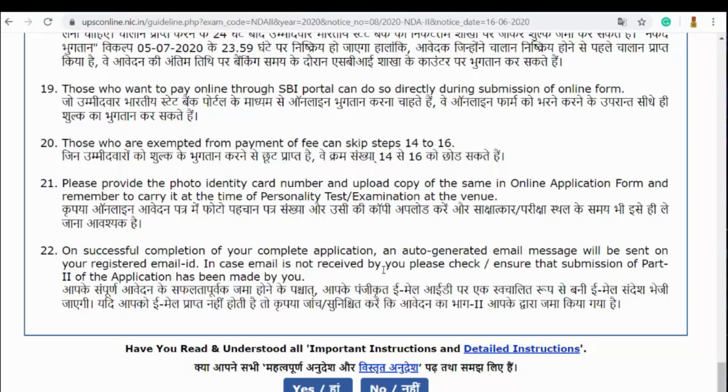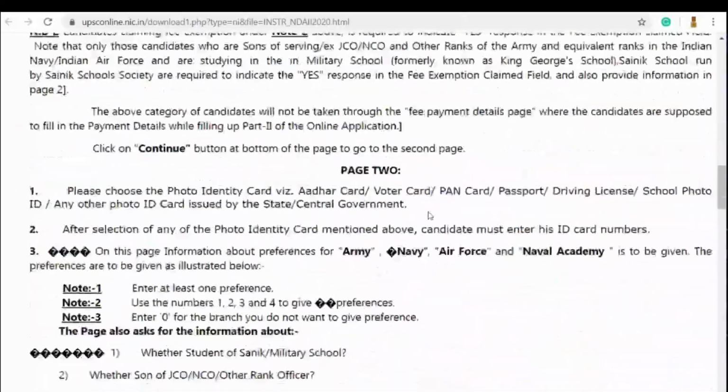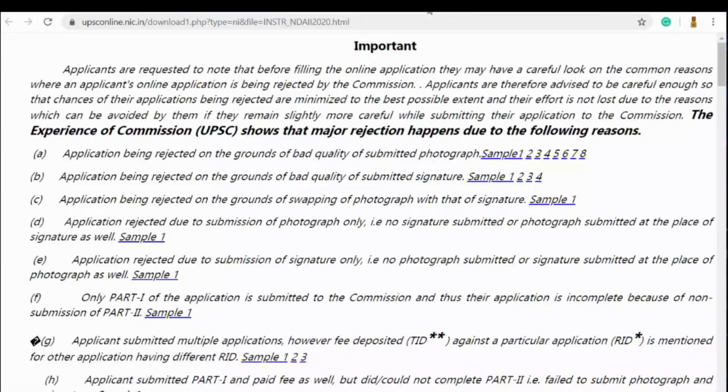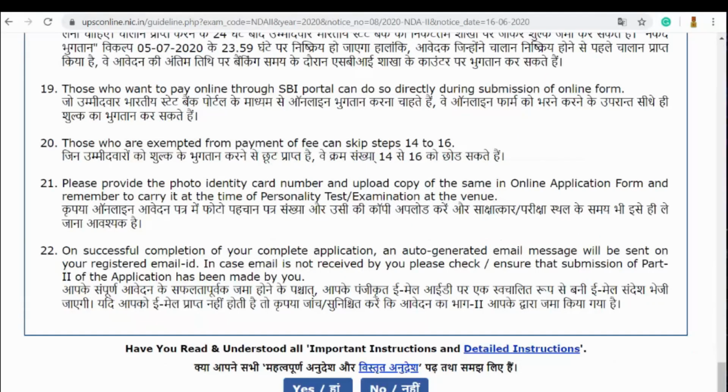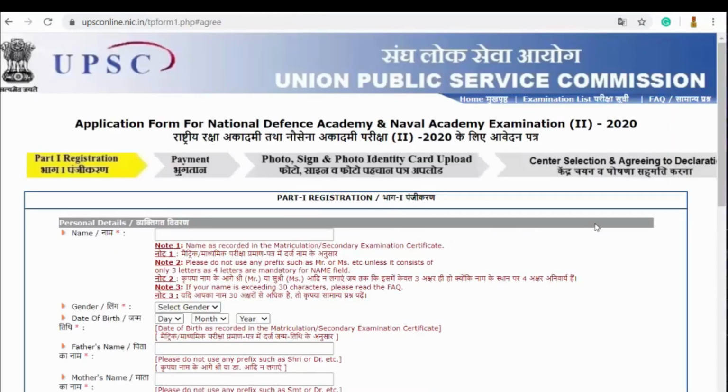So we will go through this information in much more detail. We can even download these detailed instructions, which are written here, as a separate page if you want to. As of now, I'm ignoring this and clicking on yes, I have read the complete important instructions.